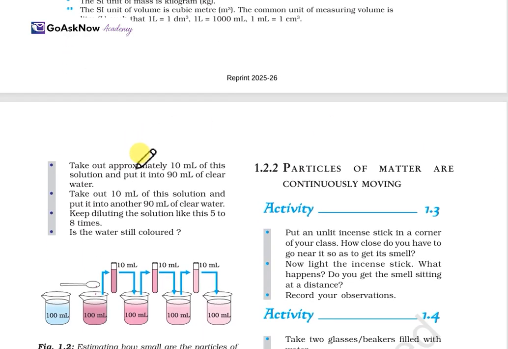Now, second, take approximately 10 ml of this solution and put it into 90 ml of clear water. Okay, the calculation is there. What you have to do is take out 10 ml of the solution and put it into another 90 ml of clear water. Keep diluting the solution like this 5 to 8 times, and check whether the water is still colored.